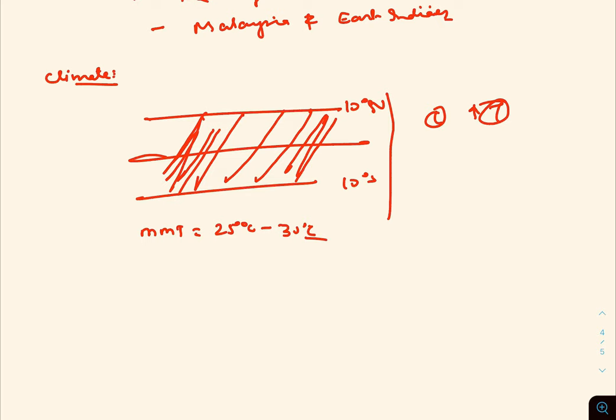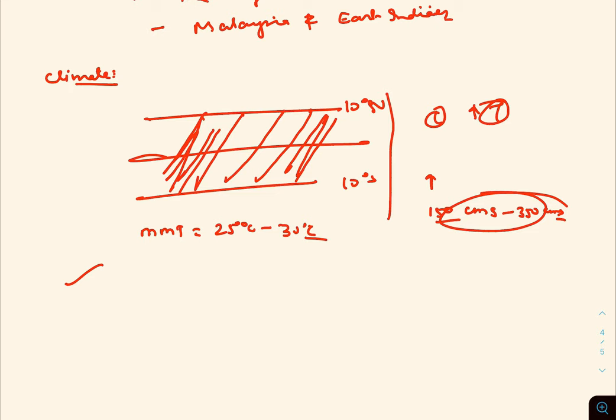Now about the rainfall, this region receives the highest amount of rainfall, ranging from 150 centimeters to 350 centimeters or more. Okay. Now, the rain is well distributed throughout the year, meaning this region basically receives well distributed rain throughout the year.